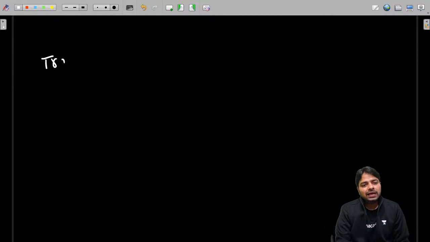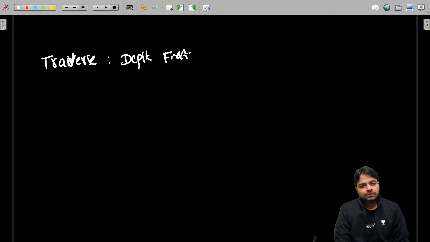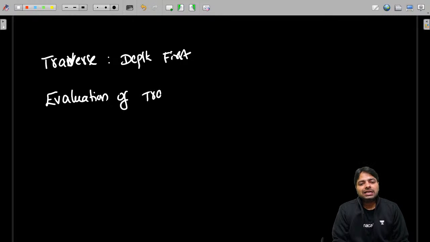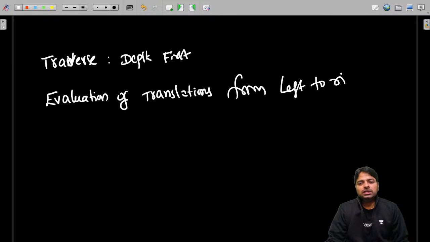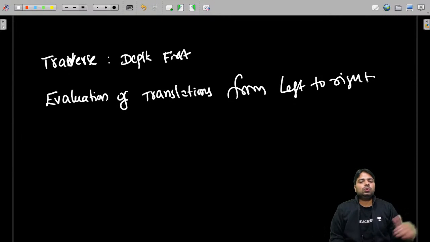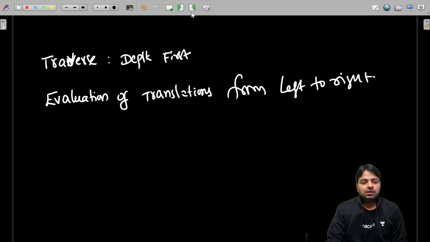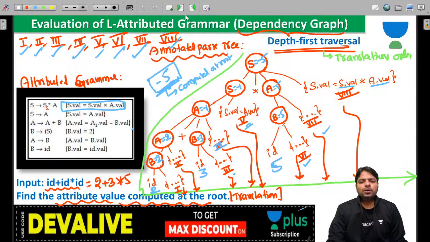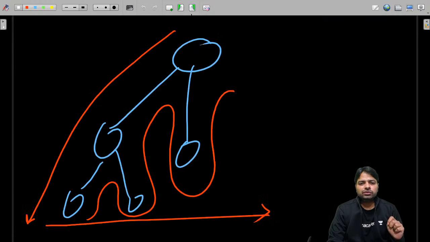You traverse like depth first, and evaluation of translations is from left to right. Two things are there in that traversal. Now I hope you understood. Answer is minus 5.